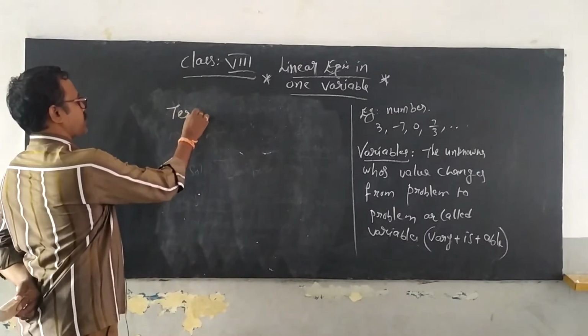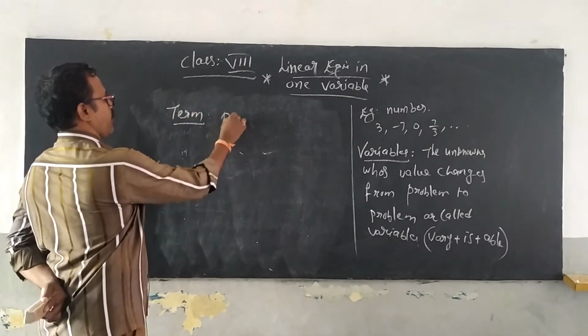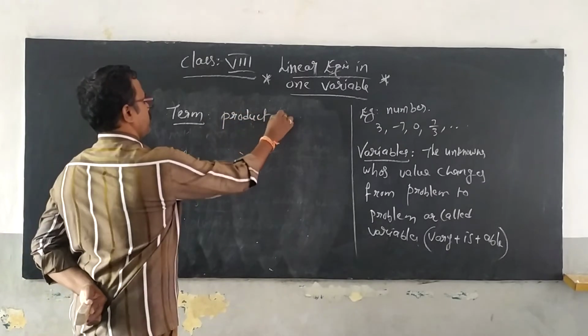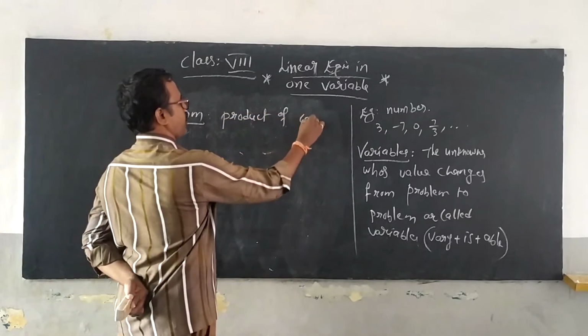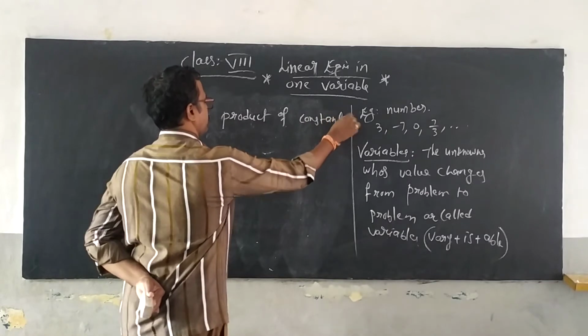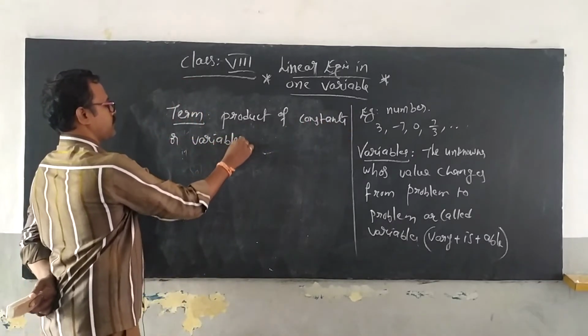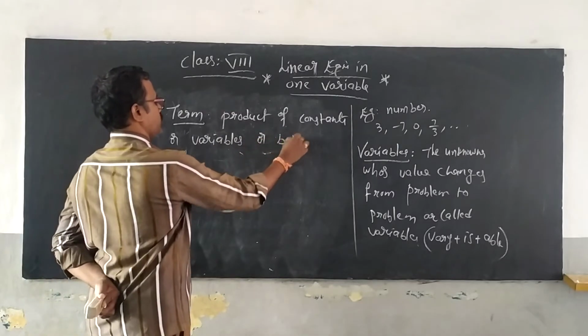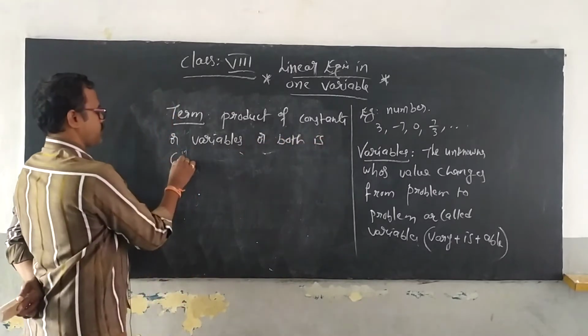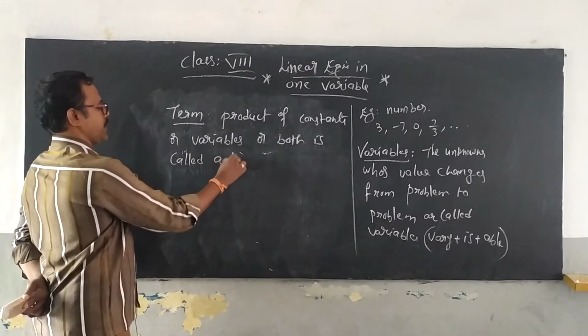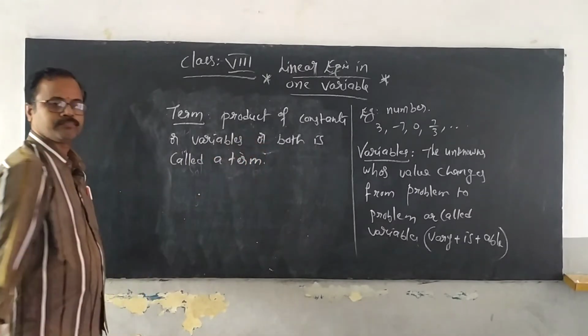A product of constants or variables or both is called a term.